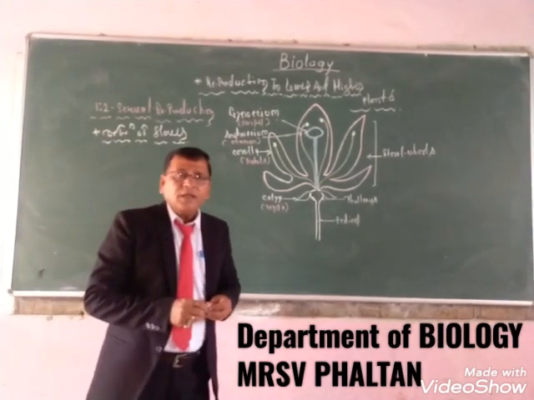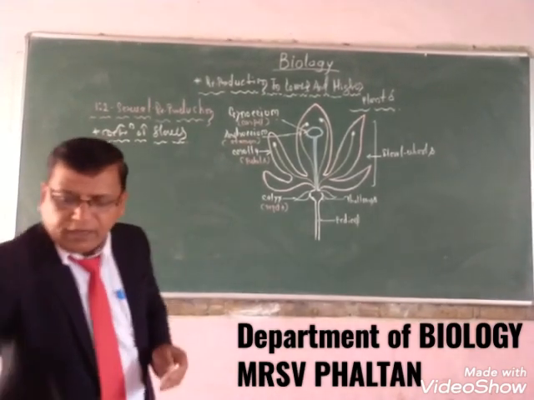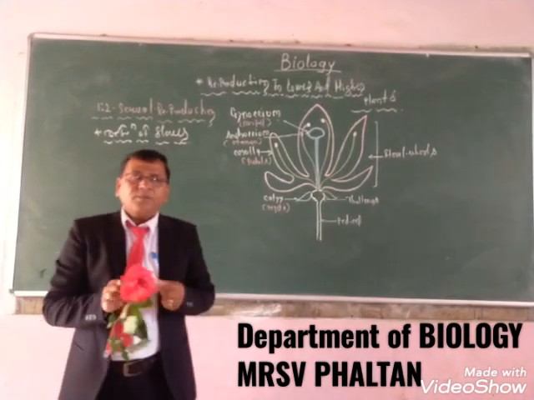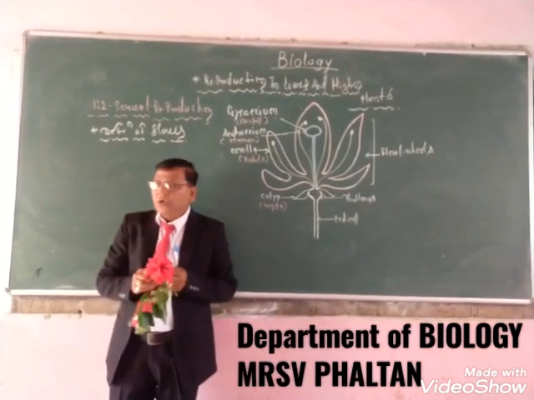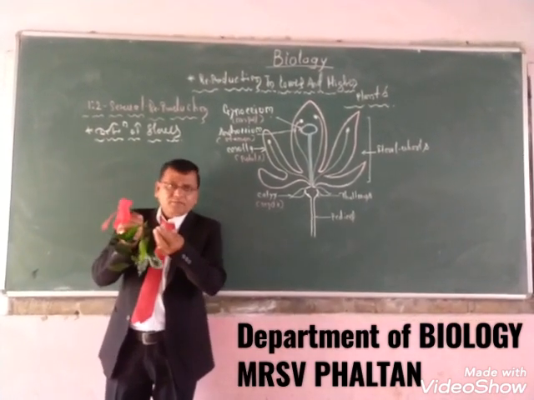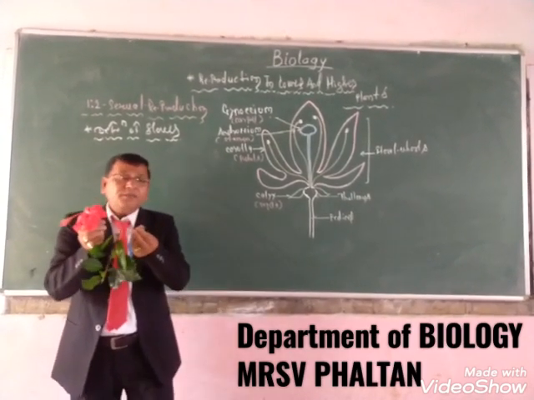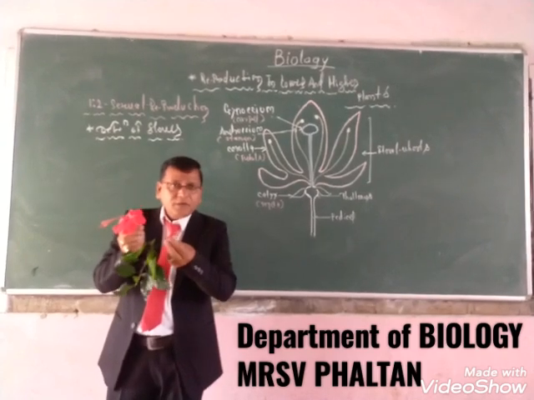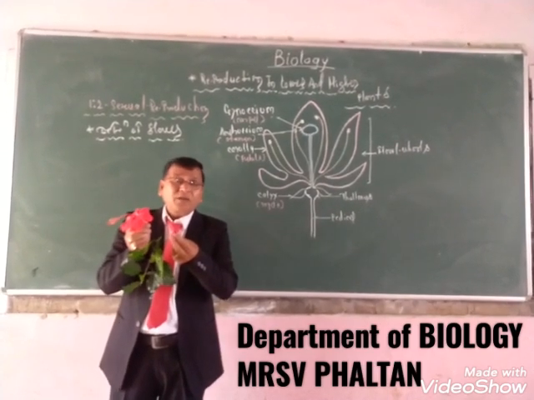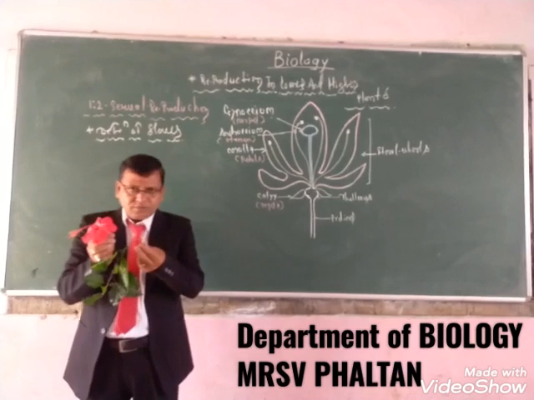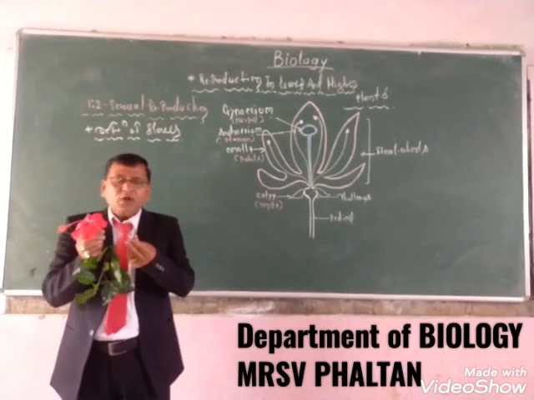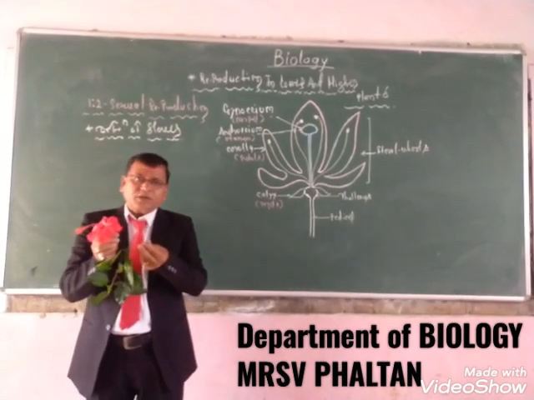A flower is a highly modified shoot, specially designed for the purpose of sexual reproduction. This is the bud, this is not the flower, but this is the flower. What is the difference between these two? The bud is not a modified or condensed shoot, and it is not useful for sexual reproduction.